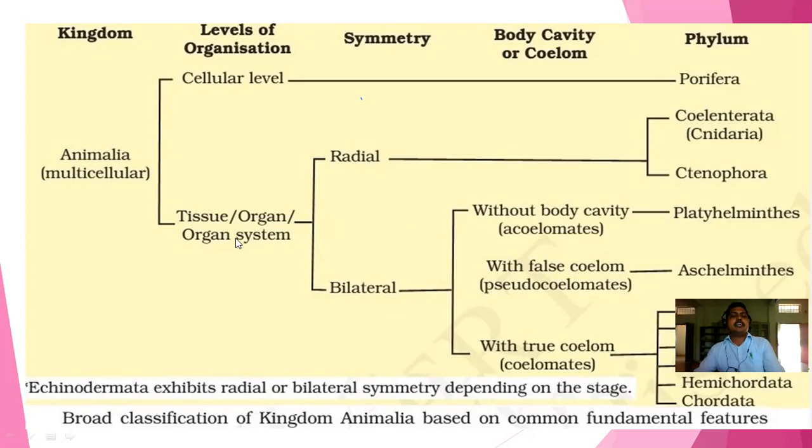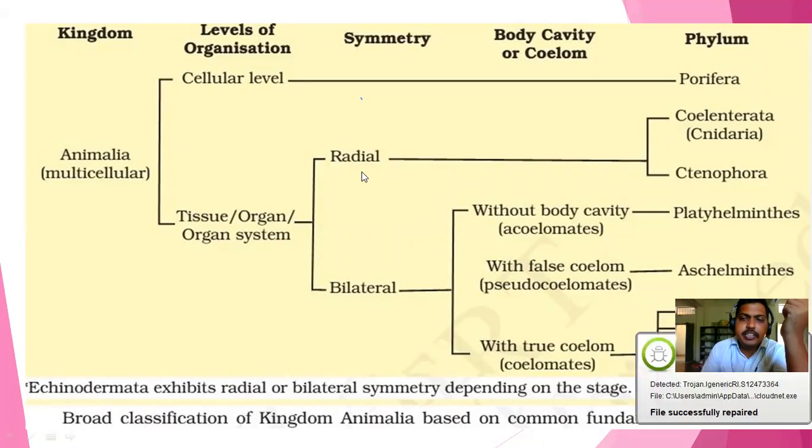Okay? And then in the tissue level of organization, or organ level or organ system level, here radial symmetry and bilateral symmetry. Radial symmetry is not having coelom.